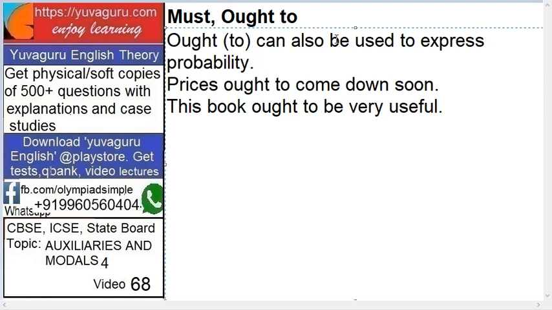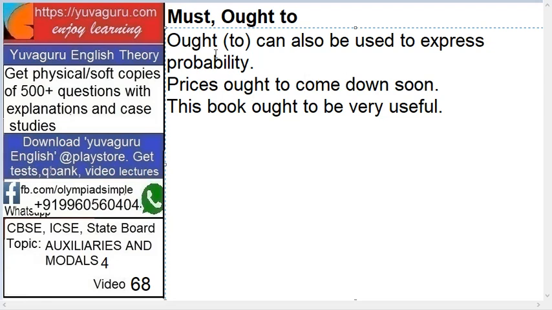Ought to can also be used to express probability, like prices ought to come down soon. I am not sure whether they will come down or not, but I am assuming that they can come down.